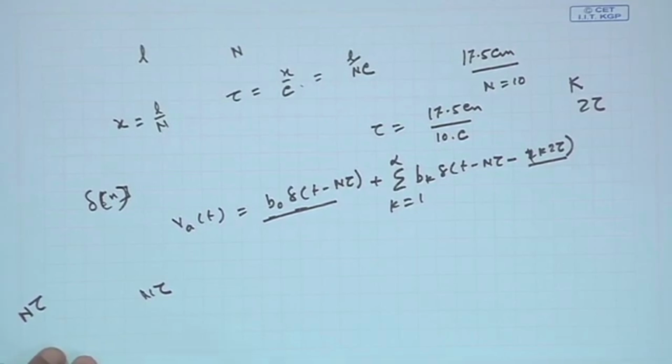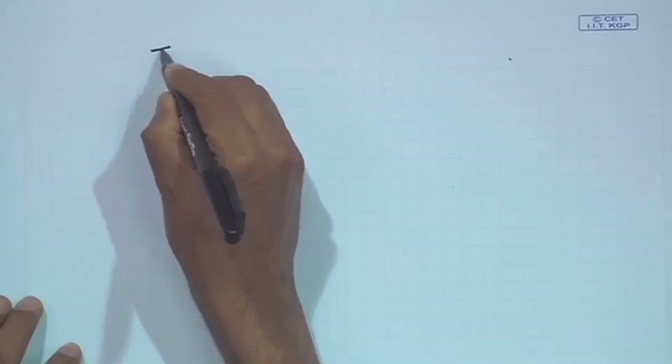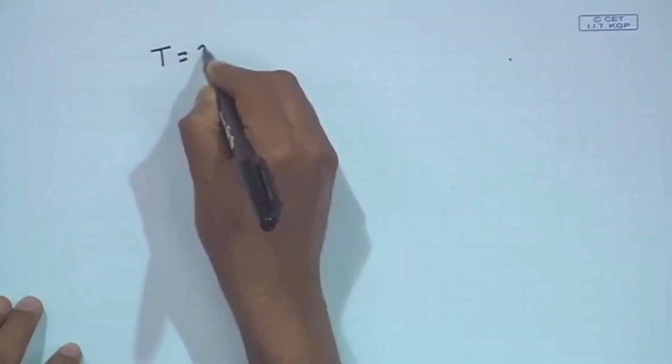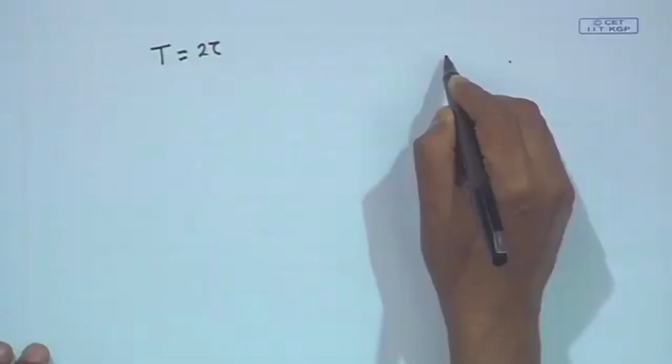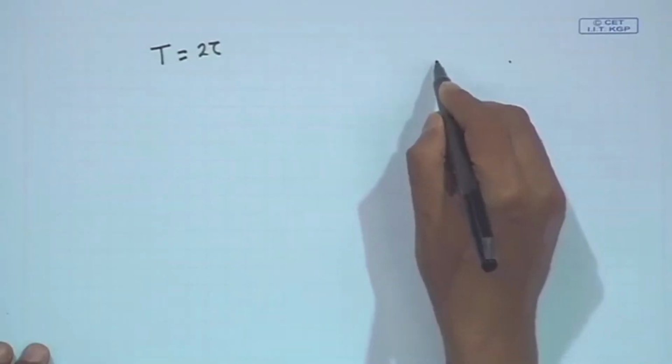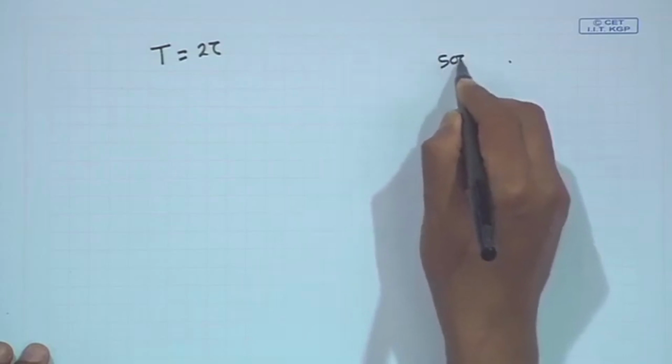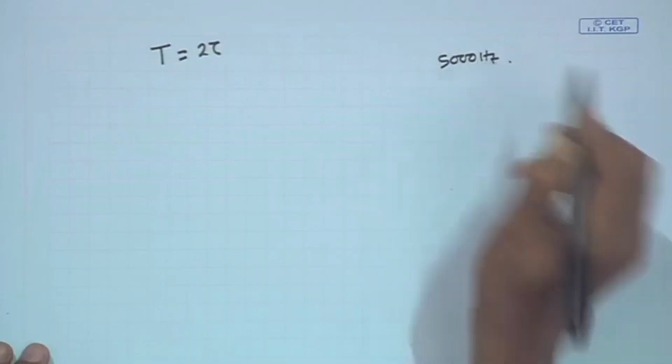Okay. Now, to avoid aliasing in the digitization process, I consider my sampling period T equal to 2 tau. Suppose I want to create a band-limited signal whose maximum frequency is 5 kilohertz.